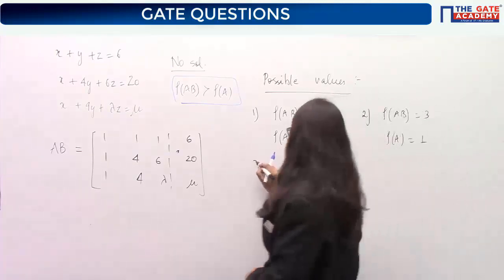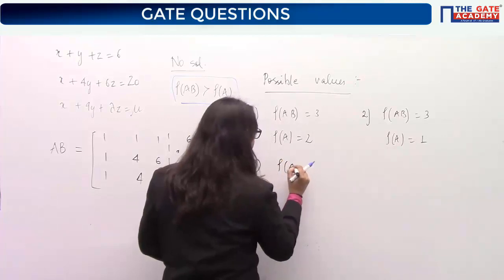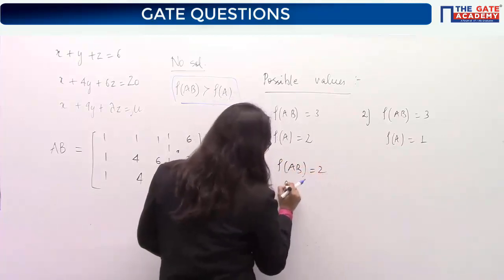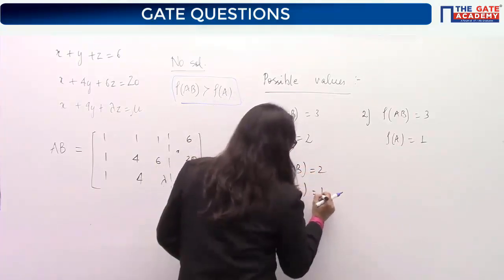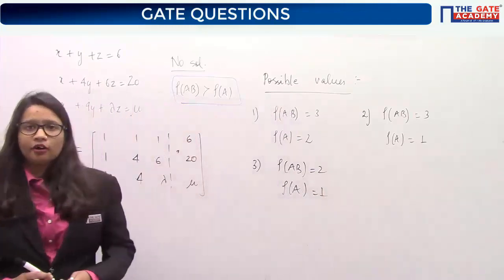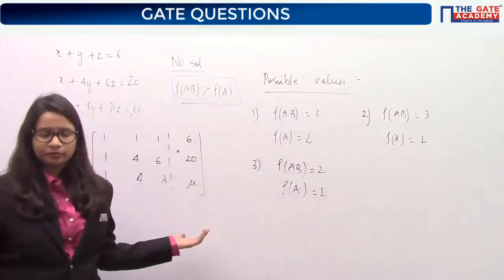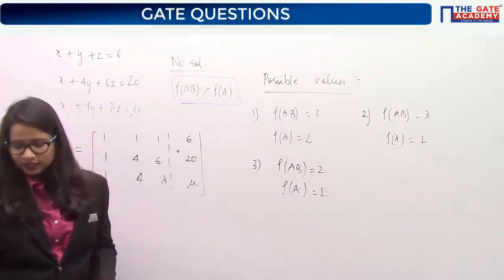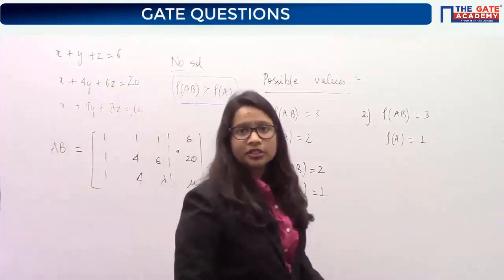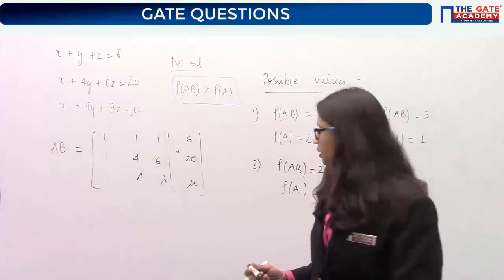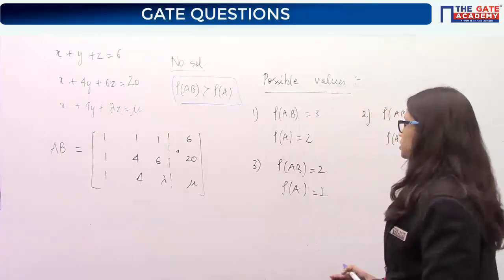Or it may be the case that rank of AB is 2 and rank of A is 1. Now rank of A cannot be 0 definitely. Why can't rank of A be 0? Because it's not a null matrix. Rank of A can be 0 only if it's a null matrix. It's not a null matrix, so it won't be 0.